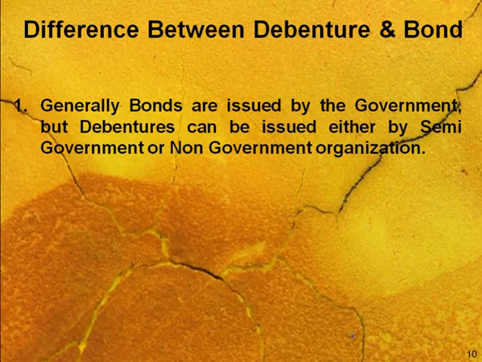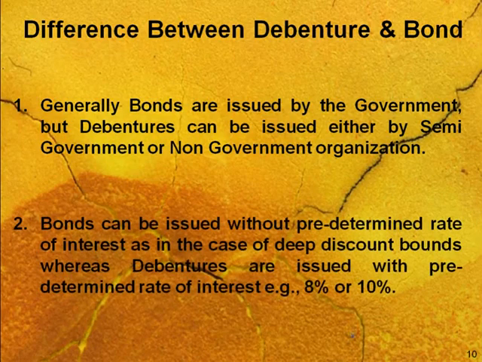Second difference is, bonds can be issued with a predetermined rate of interest, but in case of debenture you can move with the coupon rate as well as zero rate. Means there is no requirement to always move with a certain rate in case of debenture, but in case of bonds you always require a rate, known as the interest rate, before you issue it. So these are two differences to understand between debenture and bonds.